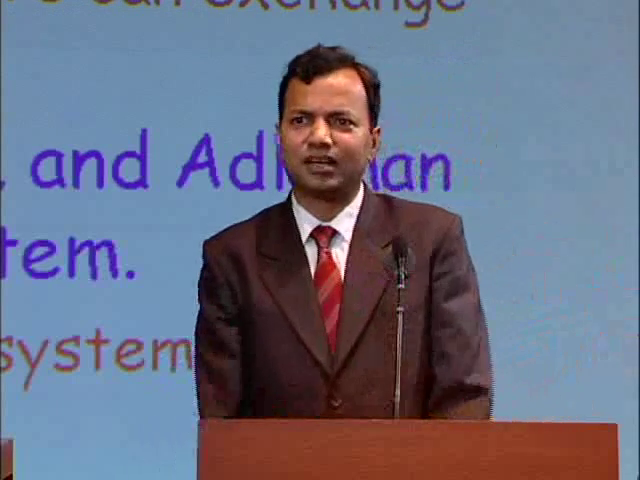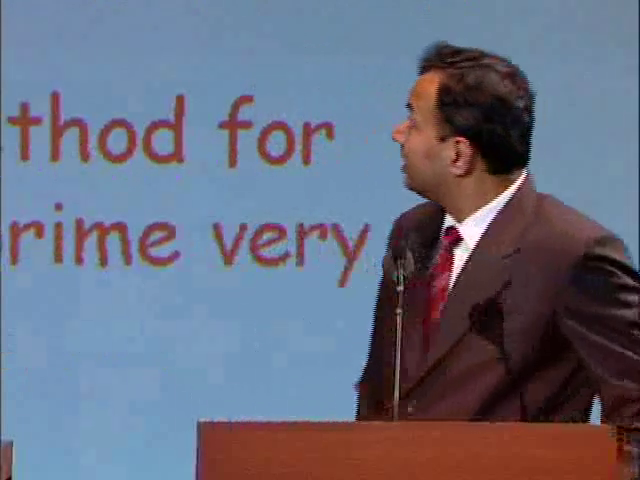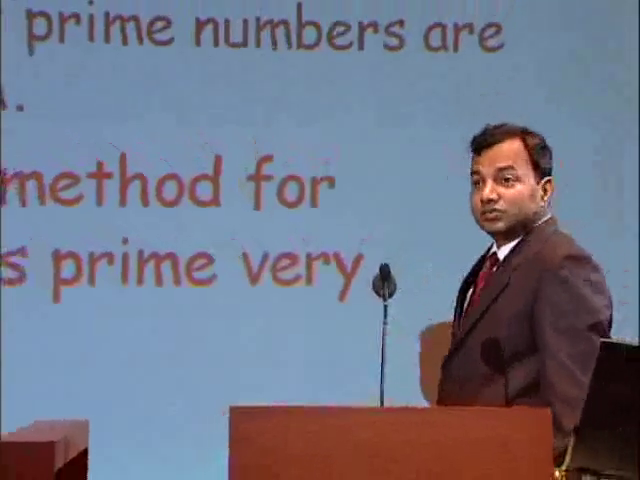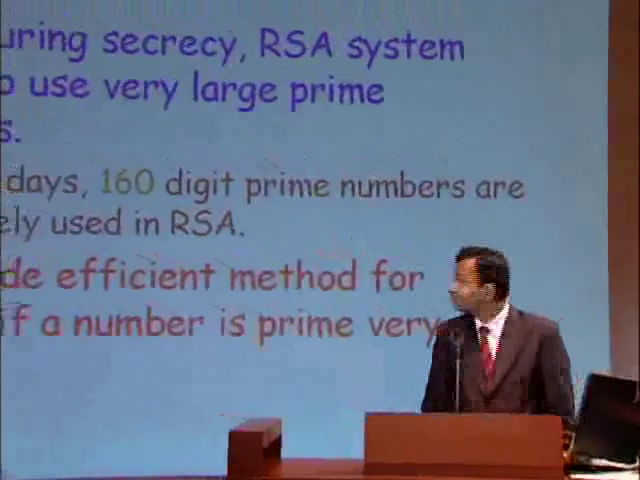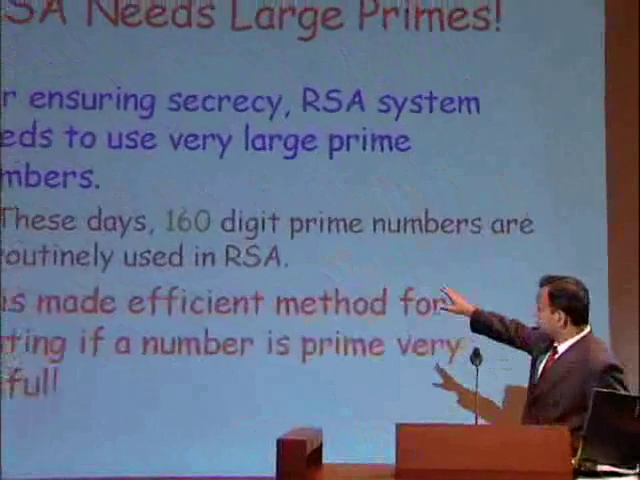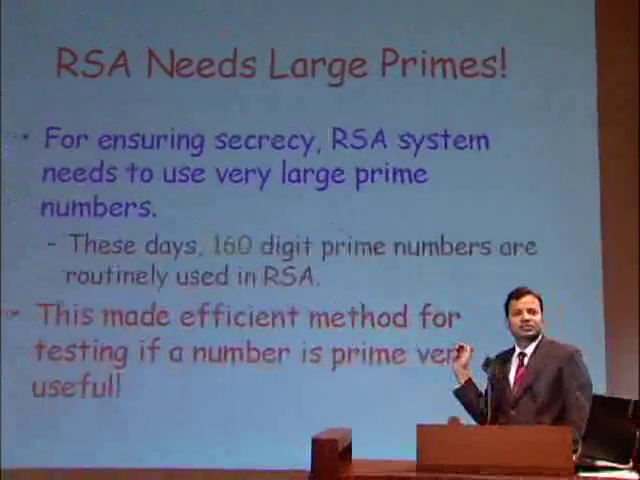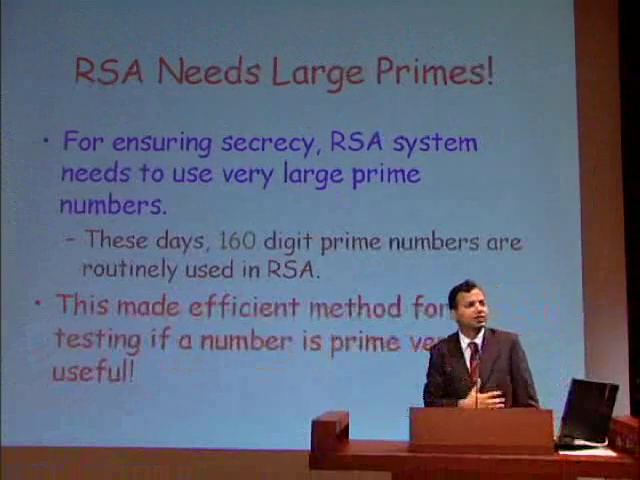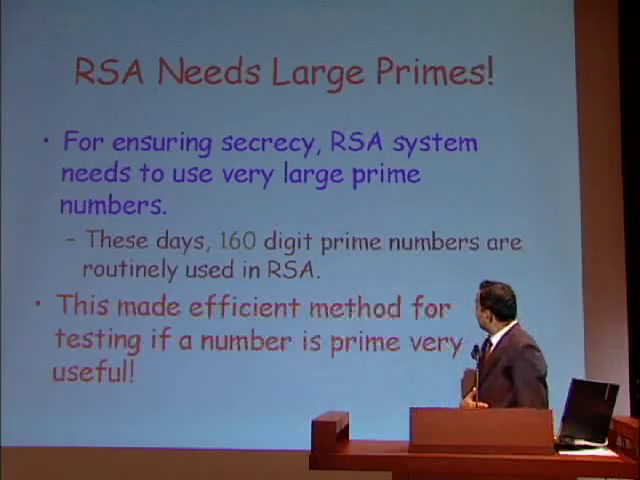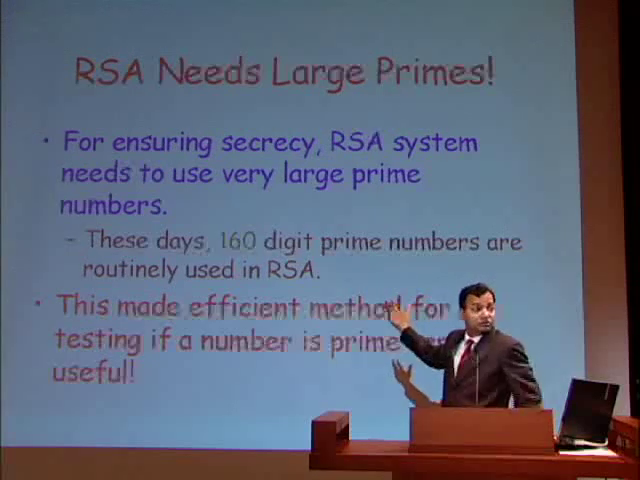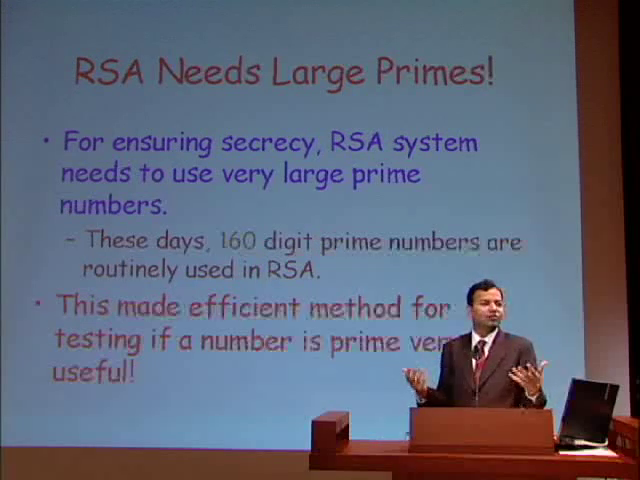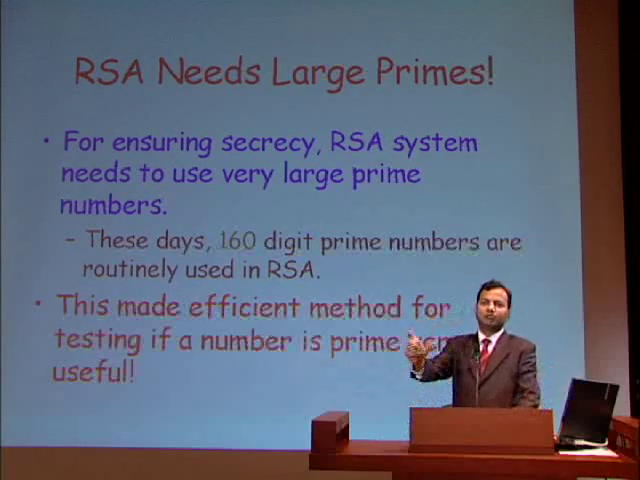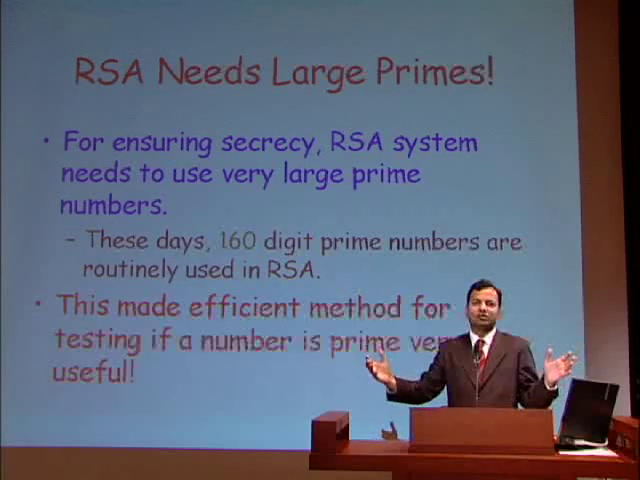So what has this public key crypto system got to do with primes? This is what. To make RSA work properly, we need large primes. These days, 160-digit large primes are very routinely used in RSA crypto systems. And to find such a large prime, the best way, or the only way essentially, is to randomly pick a number which is about 160 digits long and test if it is prime.